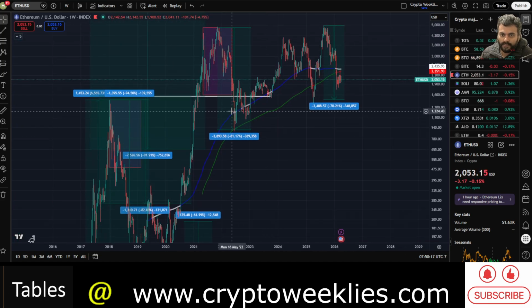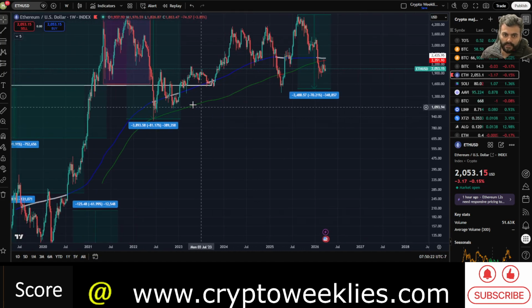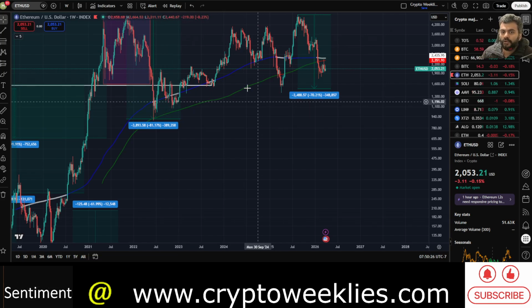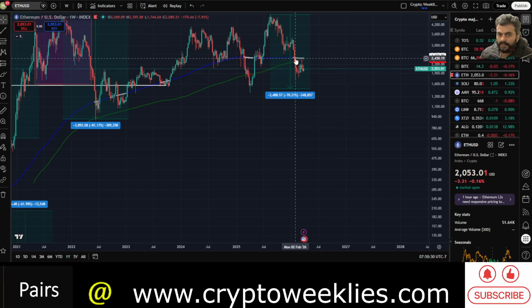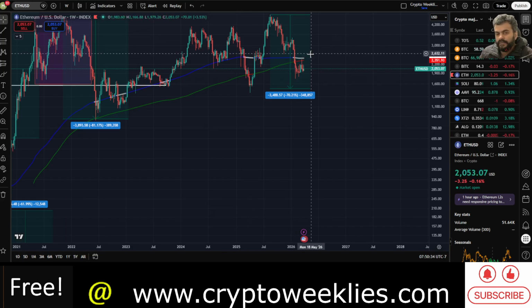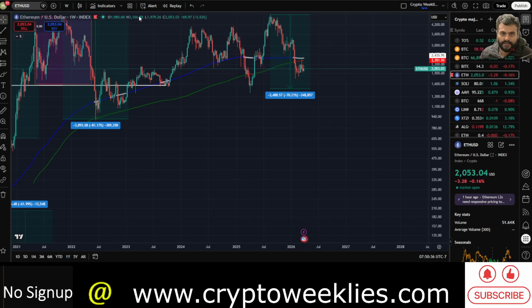Historically speaking, in the bear market of 2022, price action was lower than the 200 week simple moving average for a couple of months, if not more, in three distinct instances. Now in the 2026 bear market, it's the first instance after that 2025 drop where the price is below the 200 week simple moving average and the 300 week simple moving average.